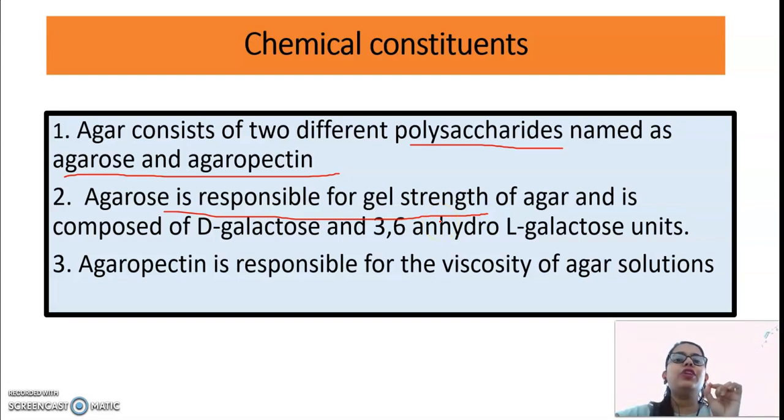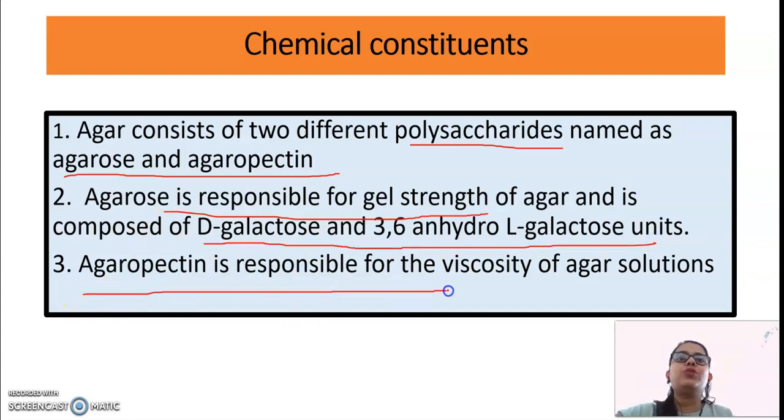Because of the agarose polysaccharide, agar has gel strength. Agarose is composed of D-galactose and 3,6-anhydrogalactose units. And agaropectin is responsible for the viscosity. Agar is a very viscous solution and agaropectin is responsible for it. So these are the two main chemical constituents, agarose and agaropectin.